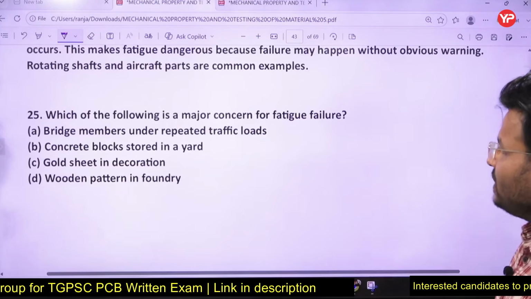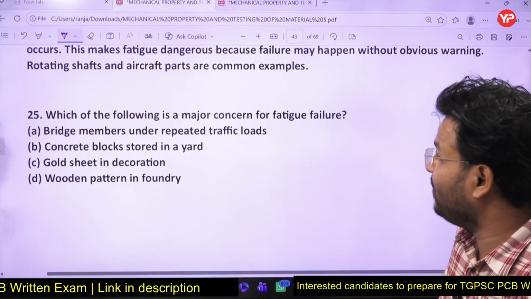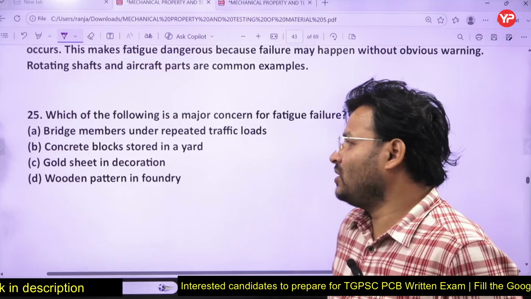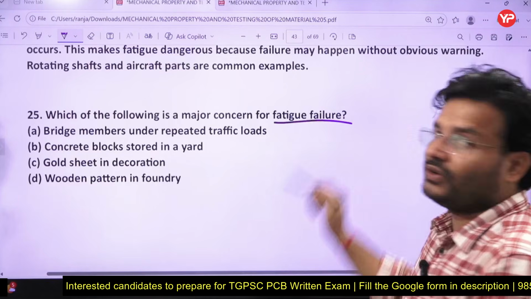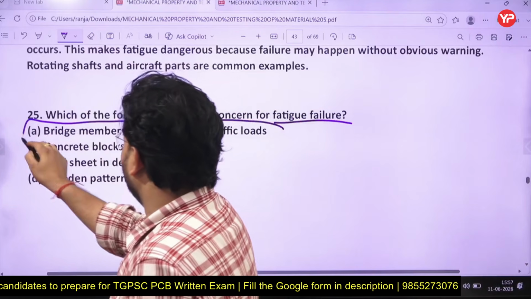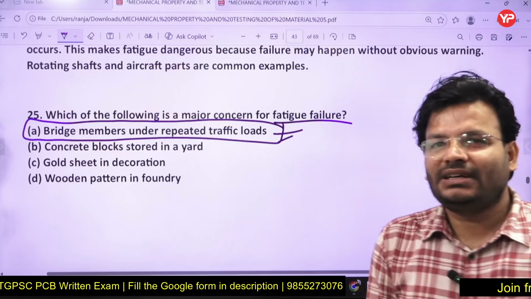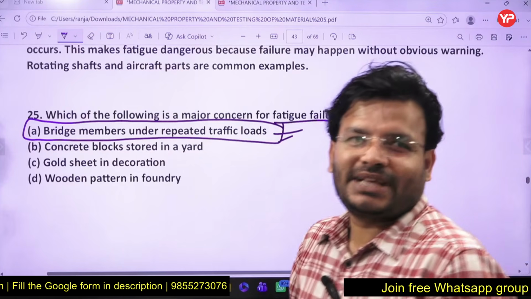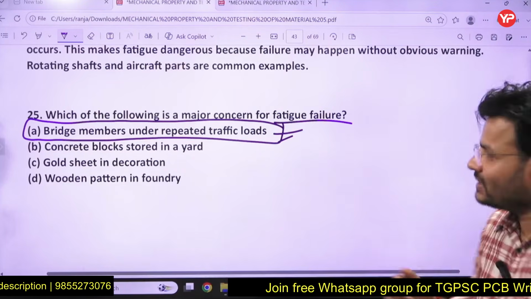Next, which of the following is a major concern for fatigue failure? Bridge member under repeated traffic load, concrete block stored in a yard, gold seat in decoration, wooden pattern in foundry. Anybody can tell me? Yes, it will be the bridge member under repeated traffic load, because the load is going to change. Sometimes 10 buses will be there, sometimes only one bus would be there, like that.